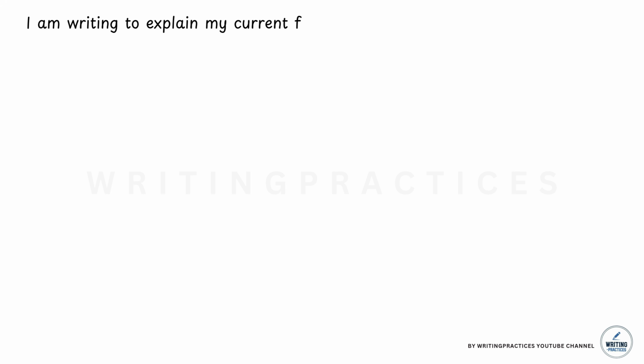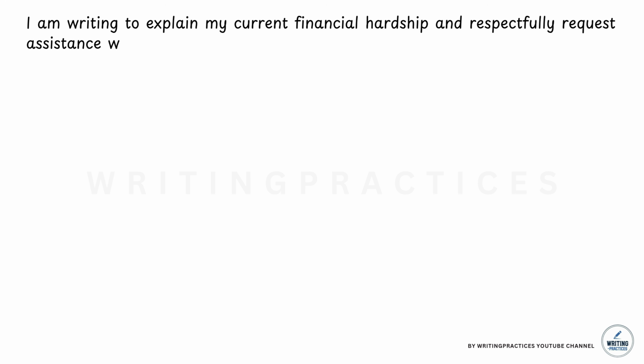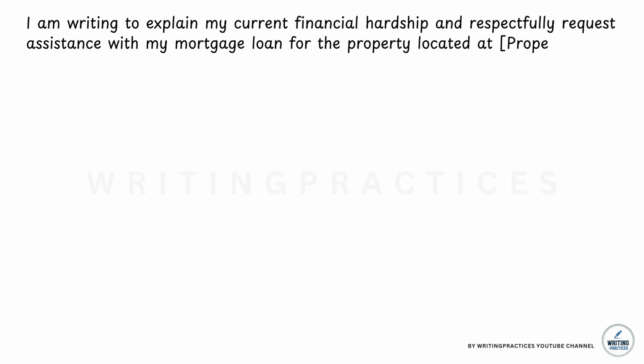For example, I am writing to explain my current financial hardship and respectfully request assistance with my mortgage loan for the property located at 1845 Cedar Ridge Drive, Charlotte, North Carolina 28210. My family and I have worked hard to remain current on our mortgage payments, but due to circumstances beyond our control, I am requesting your consideration for available mortgage assistance options. This opening paragraph immediately explains the purpose of your letter and identifies the property involved.